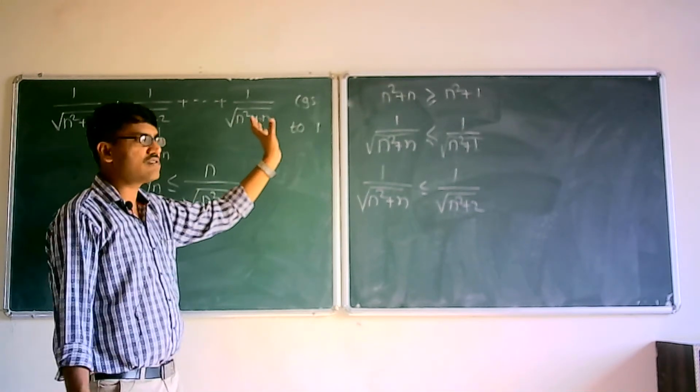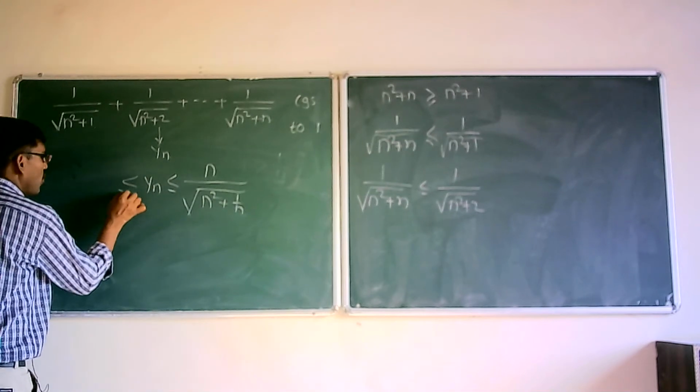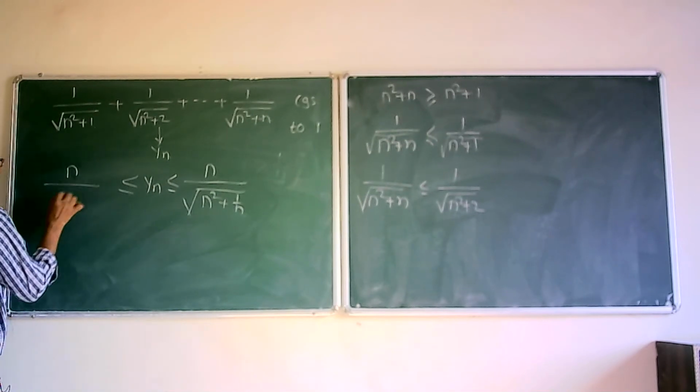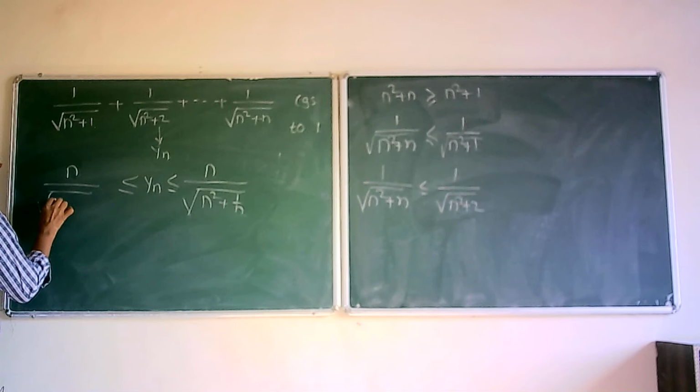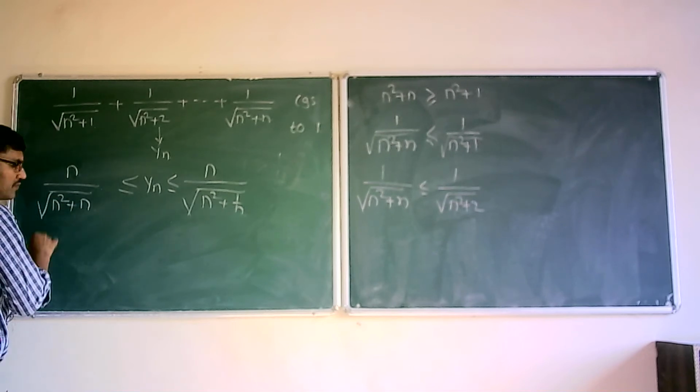But how many of these terms? These are n terms. So all these terms are greater than or equal to n divided by square root of n square plus n. Okay.